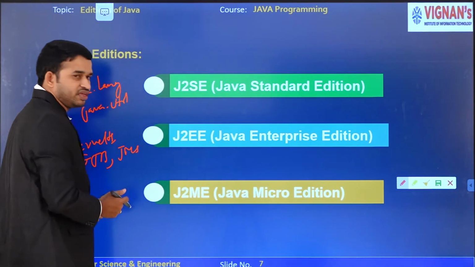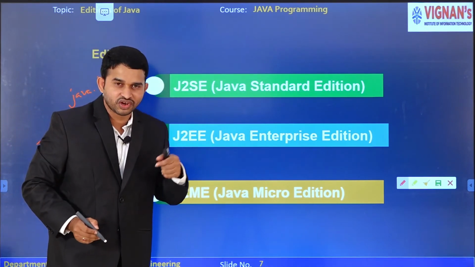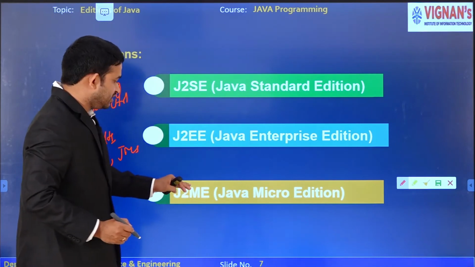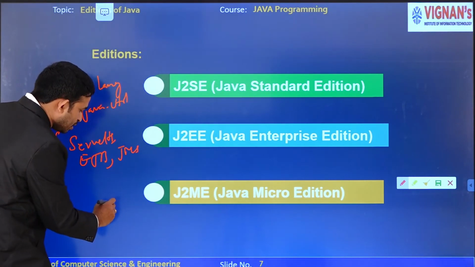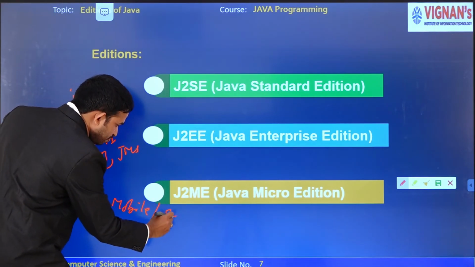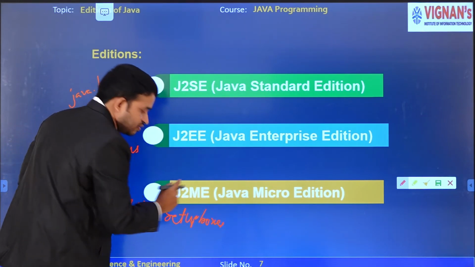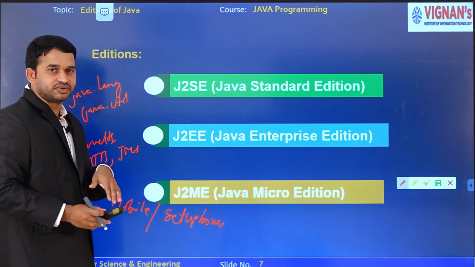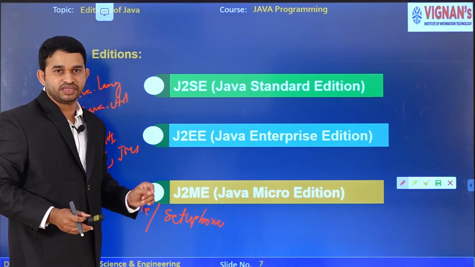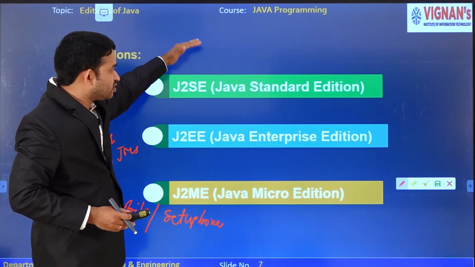The next one is J2ME. What is the meaning of J2ME, sir? Java Micro Edition, also called Java Mobile Edition. This edition is mainly used for developing mobile applications or set-top boxes. If you want to develop an application for mobile or set-top boxes, we have to learn J2ME. So based on our application requirement, we go for any one of the editions.